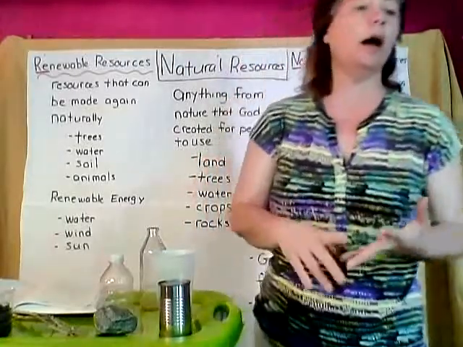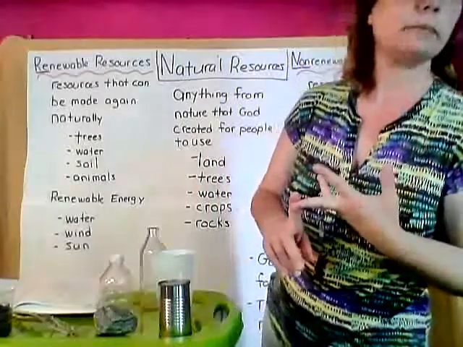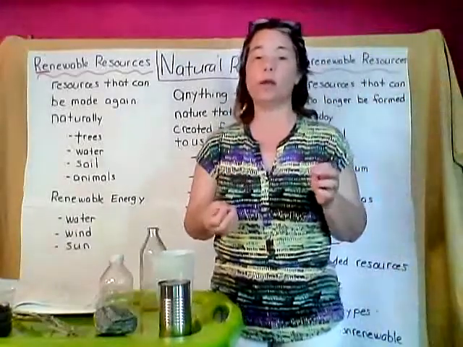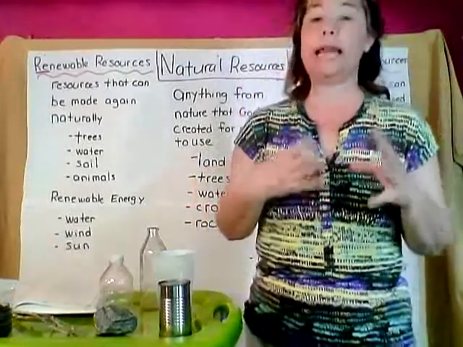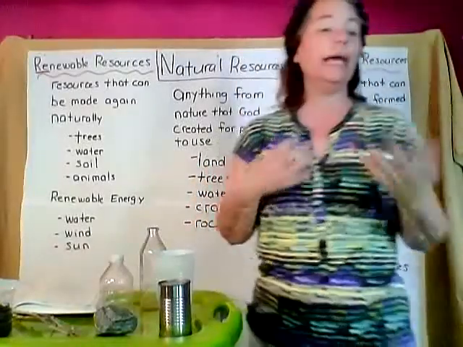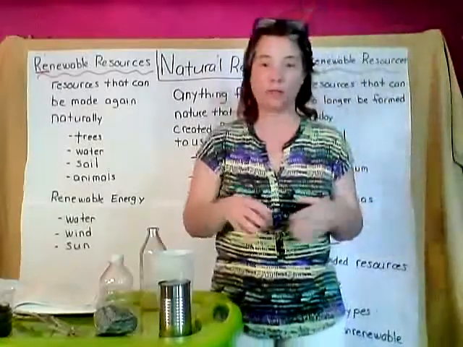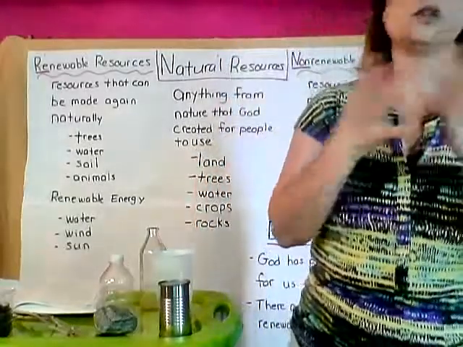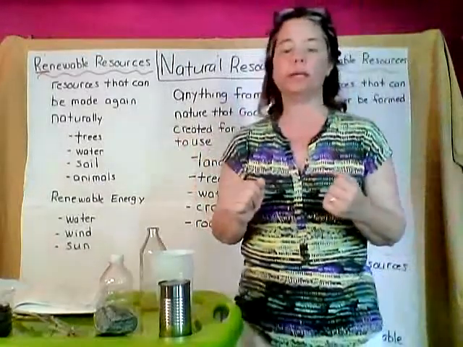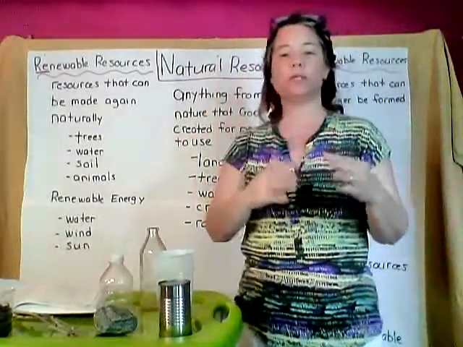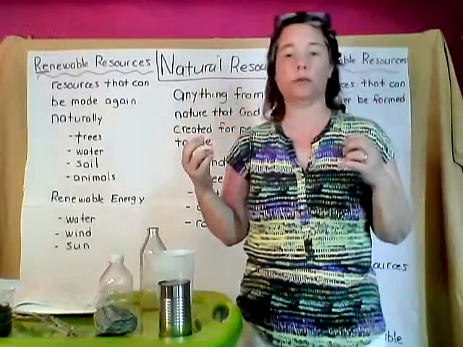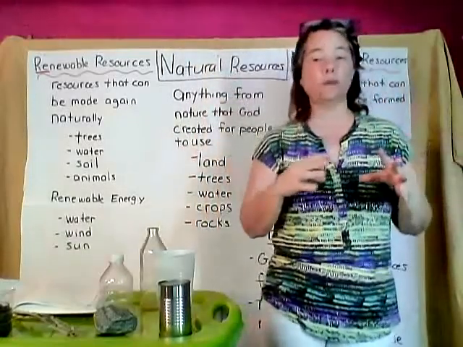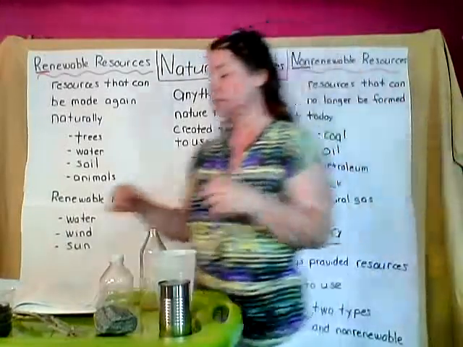Texas has some, Alabama, Mississippi, and Pennsylvania also have oil. Corn is another one. Some of the big states that have corn as their resource are Indiana and Illinois. And then there's some other resources also, like trees. Trees are definitely a resource. We said that. Well, there's different types of trees that grow in different places of the country, and those are their resources. So we need all of the different resources, but they grow in different places.